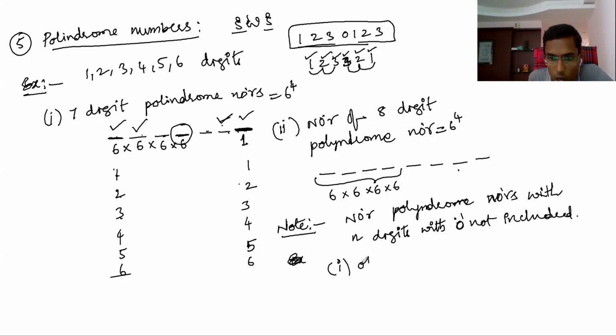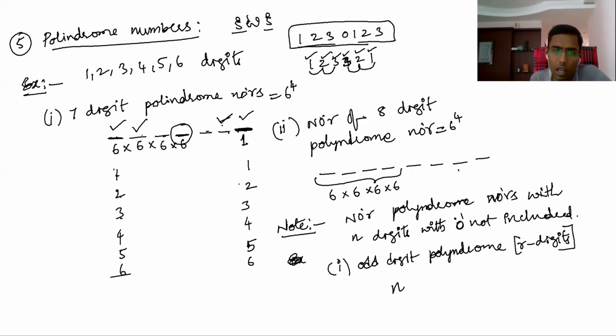Here case 1 is odd digit palindrome numbers. Odd digit palindrome numbers with n digits when 0 is not included. How many will be there? I told you, n digits, so n to the power of here. How many here? 7-digit number. So therefore here, odd digit palindrome numbers.